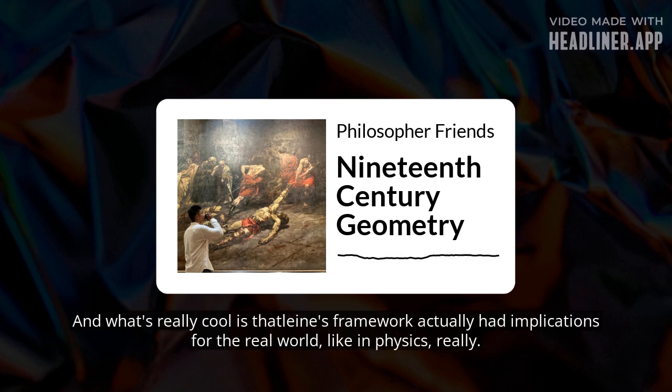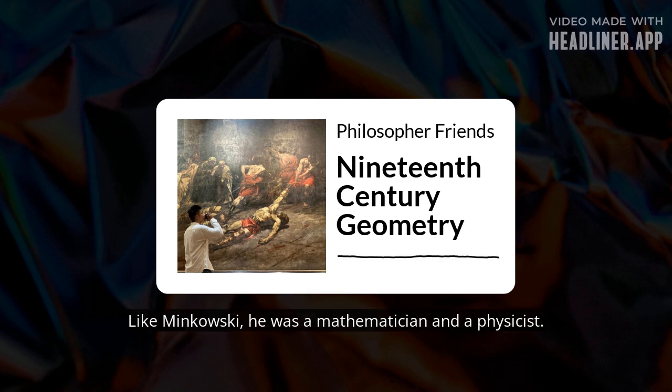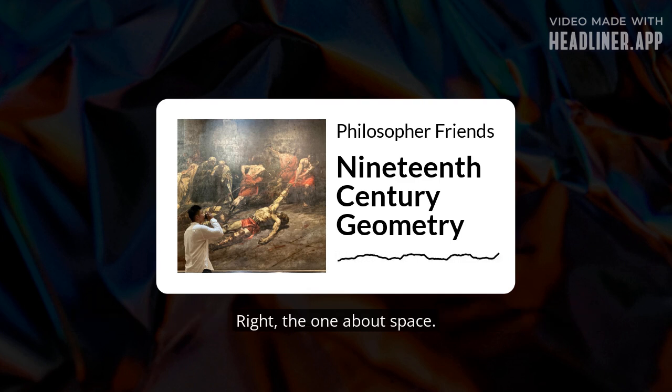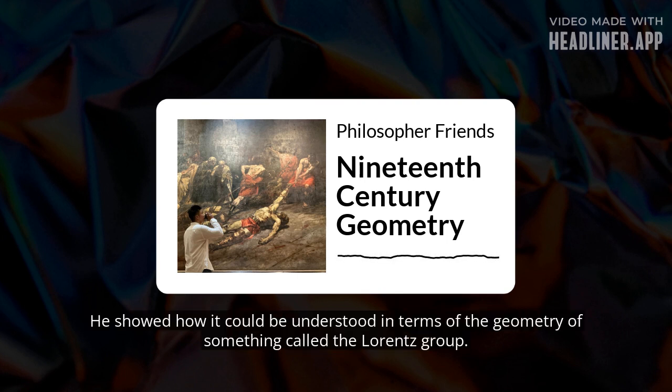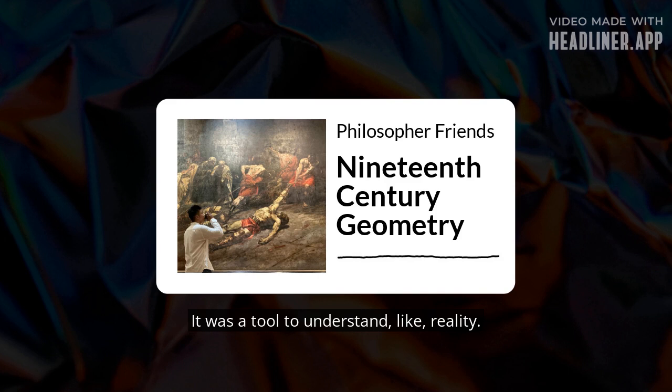It is, yeah. And what's really cool is that Klein's framework actually had implications for the real world, like in physics. Really? So understanding the geometry of these transformations helped physicists understand the universe better. Absolutely. Like Minkowski, he was a mathematician and a physicist. He used Klein's ideas to show how Einstein's theory of special relativity, the one about space-time and the speed of light, could be understood in terms of the geometry of something called the Lorentz group. So geometry wasn't just about shapes on paper anymore. Nope. It was a tool to understand reality.